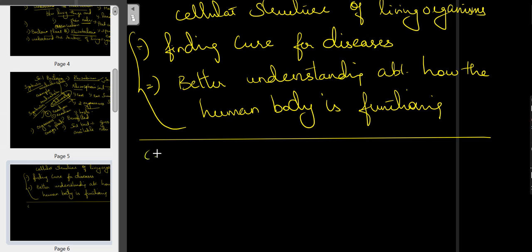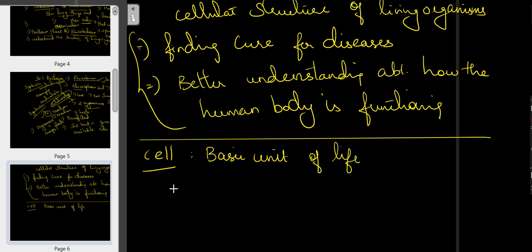Okay. Now coming to the topic cell. What is a cell? A cell is the basic unit of life. We know there are two kinds of cell: one is the plant cell and another one is the animal cell.